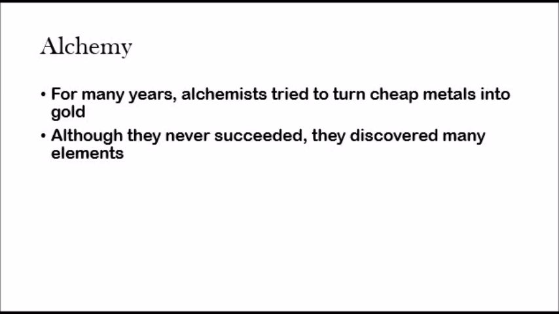But obviously, scientists at the time, called alchemists, did not know that. The reason this is important to chemistry is that although they never succeeded, they discovered many of the elements that we see today, kind of by accident. So alchemy is very critical.